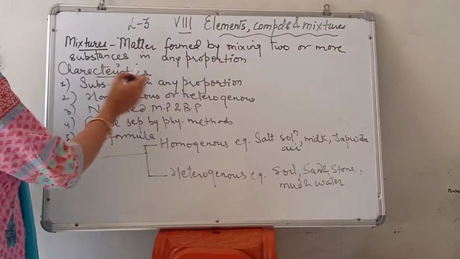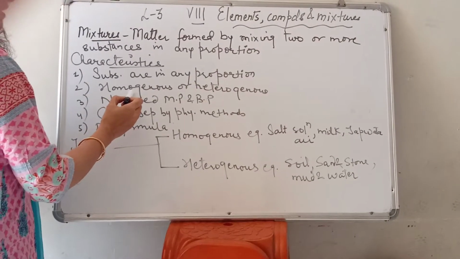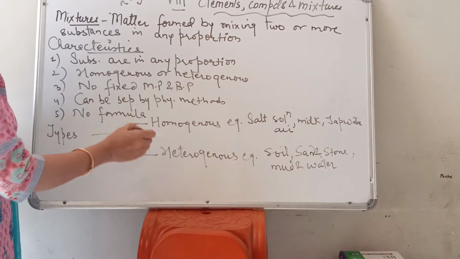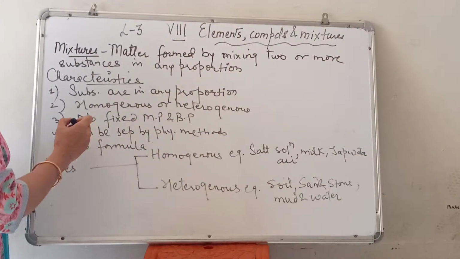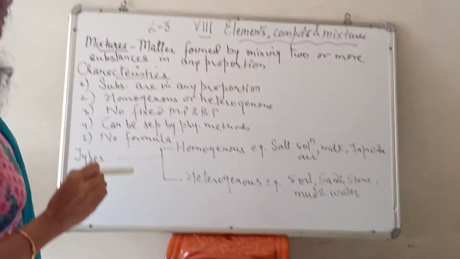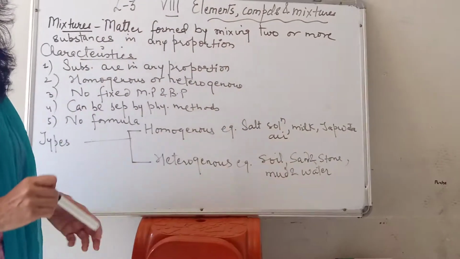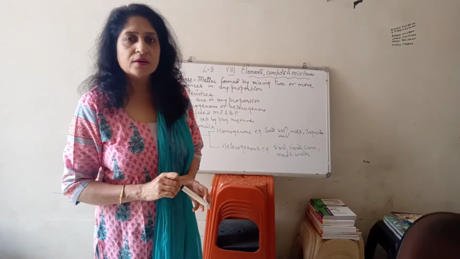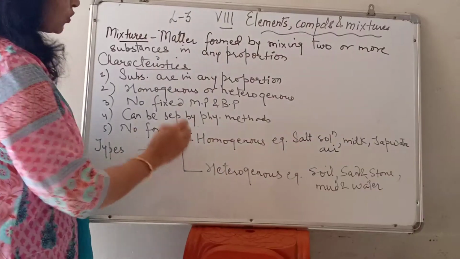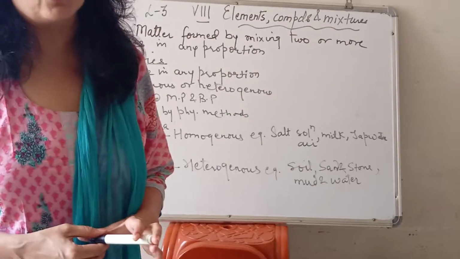So, characteristics. The first is the definition only, which I have written here. The second point is, a mixture can be homogeneous or heterogeneous. I will tell you the meanings later on when we discuss the types. Then, mixtures do not have a fixed or definite melting and boiling point. Then, mixtures can be separated by physical methods, but in the compounds' case, they can be separated only by chemical methods. Now, no formula: any mixture cannot be represented by any type of formula.